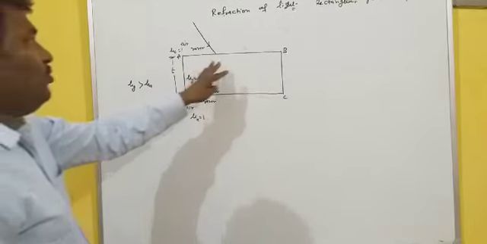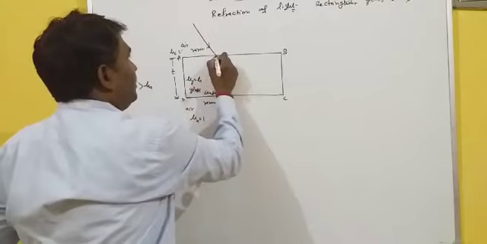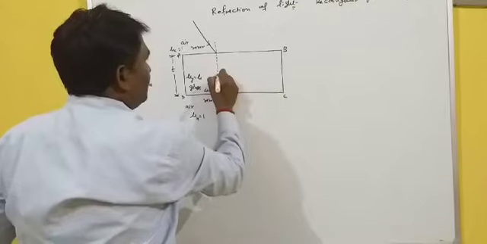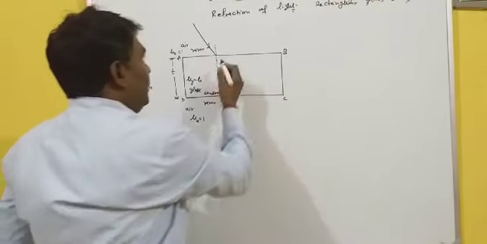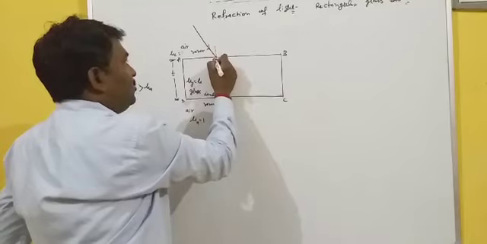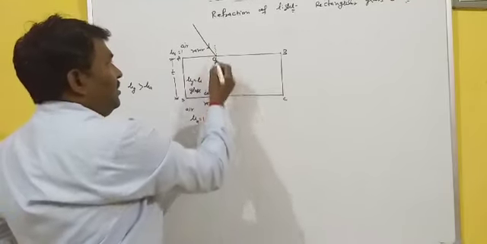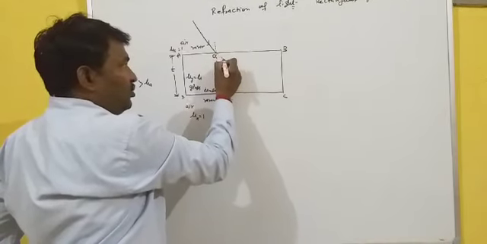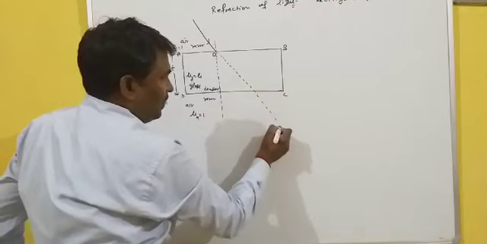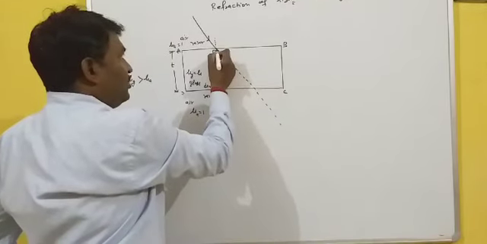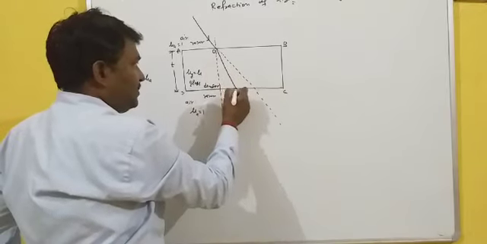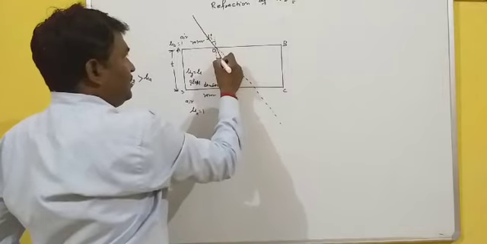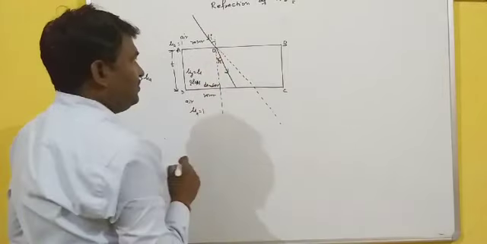So how is the refraction taking place here? At the point of incidence, let O be the point of incidence, and let this be a normal. It is a denser medium, that's why the light ray, whose original path is this one, will bend towards the normal. It is bending like this. Here this is the angle of incidence and this is the angle of refraction, let it be R.